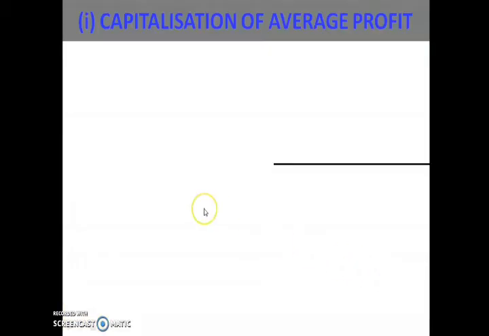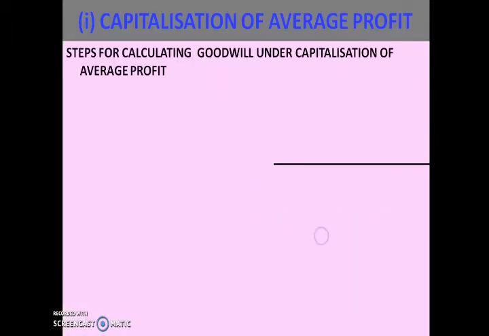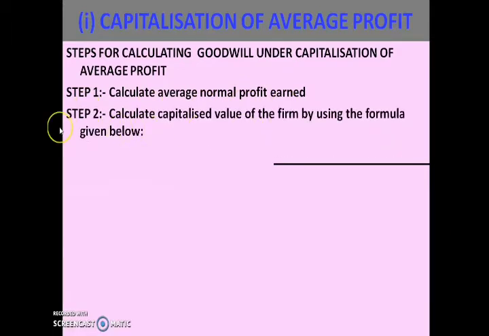So here is the first method, that is capitalization of average profit method. Let us first see the steps required for calculating goodwill under capitalization of average profit method. Step number 1, calculate average normal profit earned.